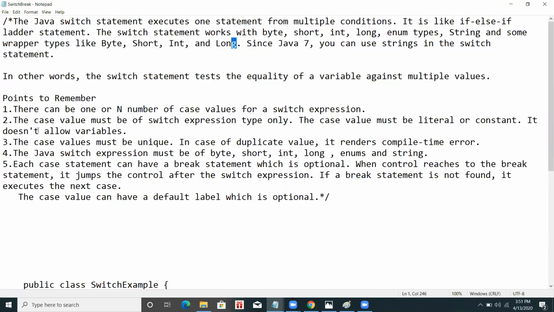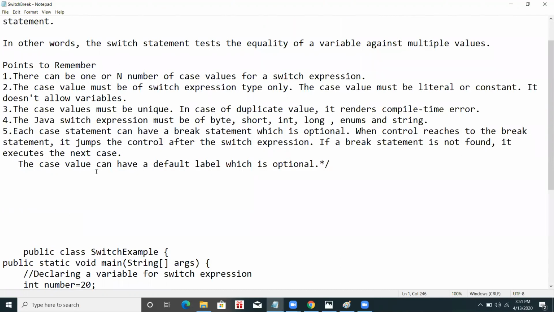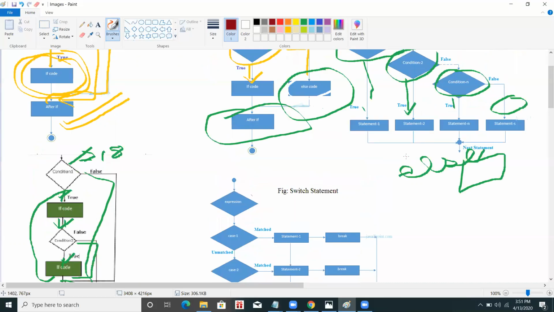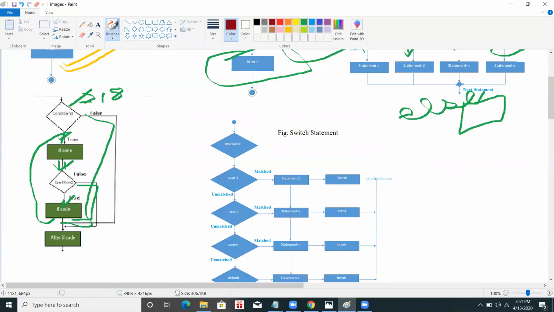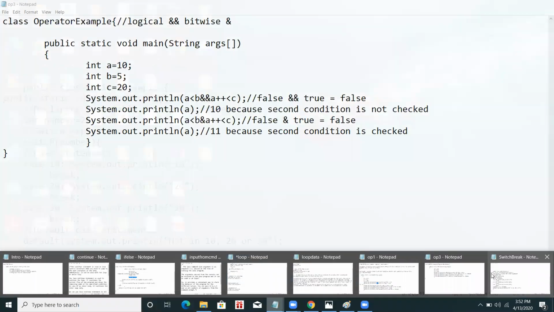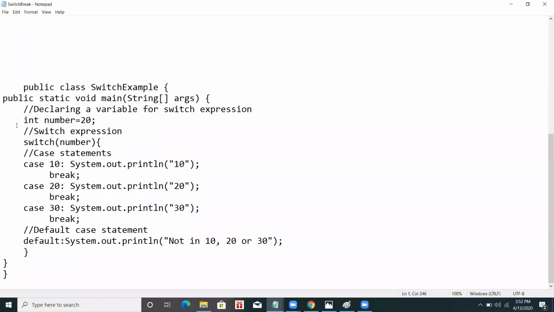Now, points to remember will come later. First look at the example and how it works, just look at the figure. This is the switch figure. First we give an expression: int number equals 20.